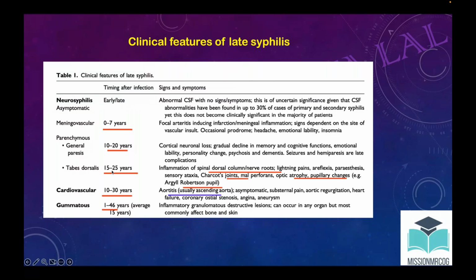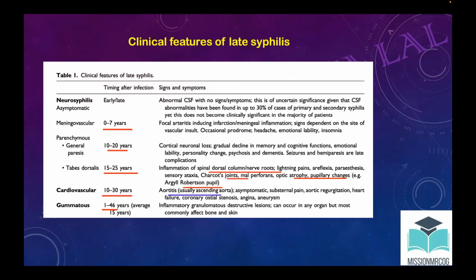Cardiovascular symptoms of late or tertiary syphilis occur 10 to 30 years later, and usually it affects the aorta, specifically the ascending aorta. You will find in your questions, they usually ask which part of the aorta is affected. The answer will be the ascending aorta. And gummatous lesions are also there. This is a varying presentation, but I have just pointed out the parts where the questions are scattered.